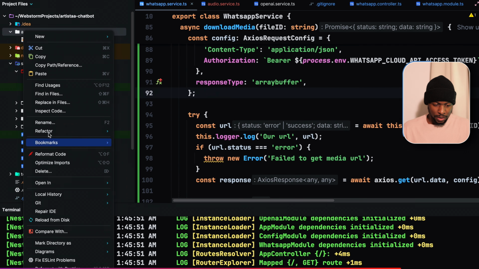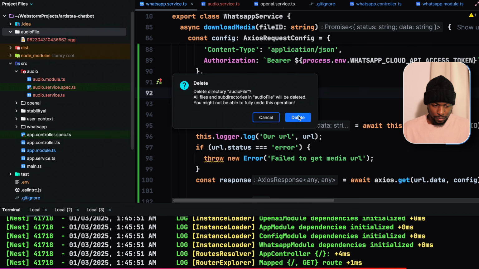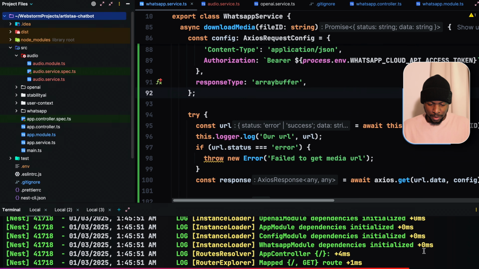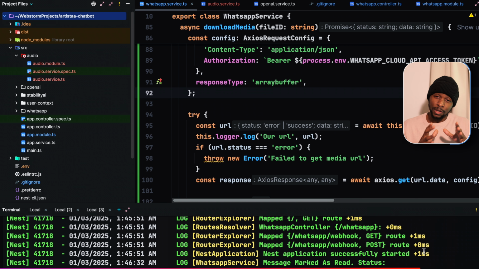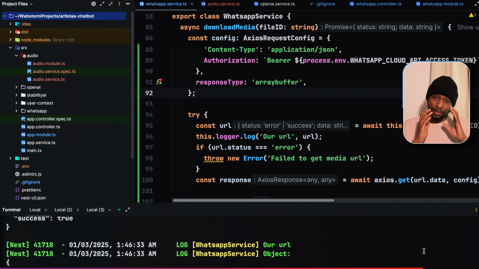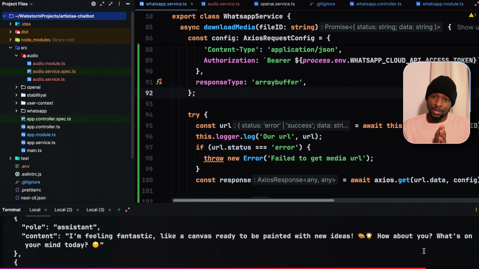I'm going to delete the contents of the audio files folder. Moment of truth. Testing 1 2 3, testing 1 2 3. If everything is working in our audio files, a file with a response to our test 1 2 3 message is supposed to be generated in the audio files folder.